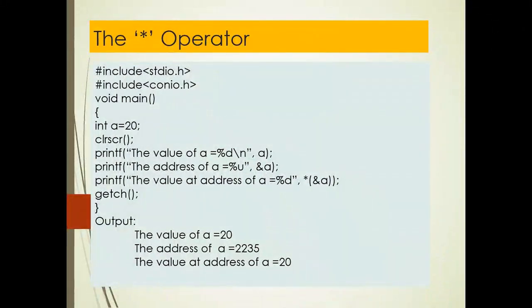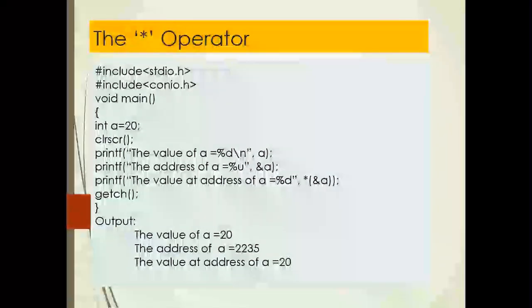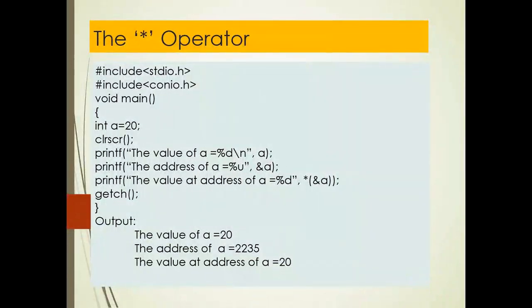As you can see, the address will not only be a small integer, it may be some large number. So I have used %u here just to print unsigned integers. With the help of this statement, it will print the address of a. Here I have taken the address of a as 2233 2235. This is also an assumed value. It is not the correct value. I have entered this value just to show you an example.